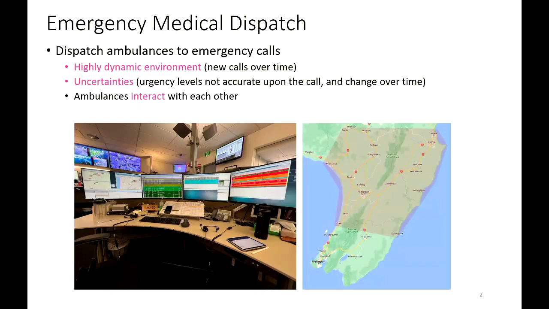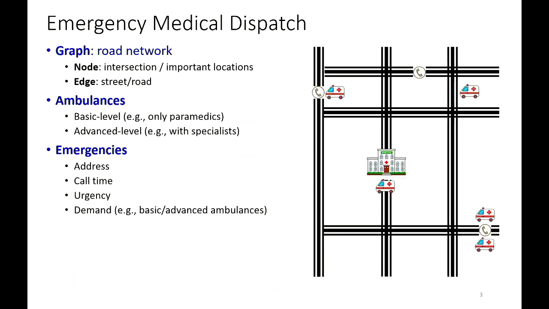So we can see ambulance dispatching is a really hard problem. We have a very dynamic environment. We have new calls coming in real time, and we don't really know how the patient is doing at the moment that we receive the call, and also there are a lot of interactions between the ambulances. Just as an illustration, we have some ambulances serving calls, and maybe we have some new calls when we are doing the job, and hopefully we get some idle ambulance when we receive the call.